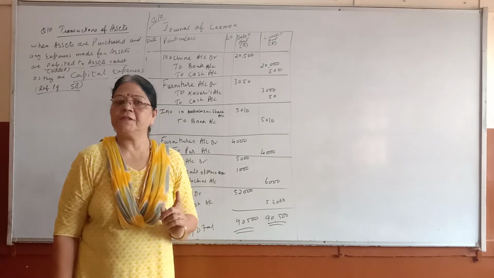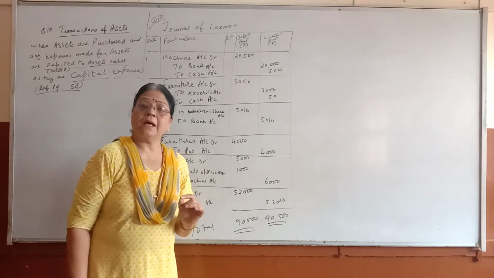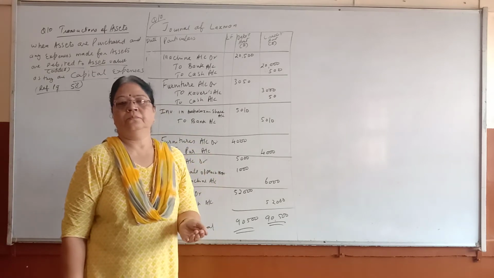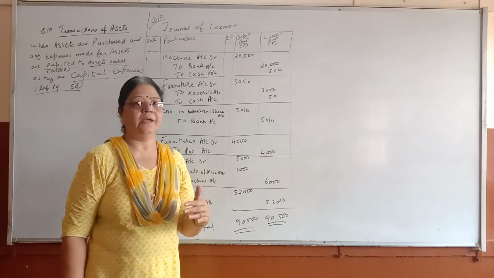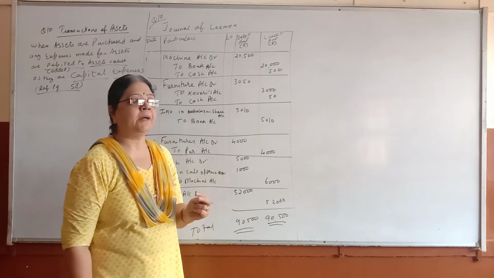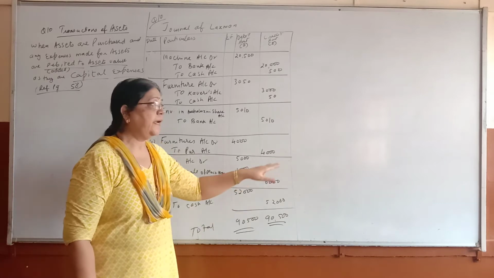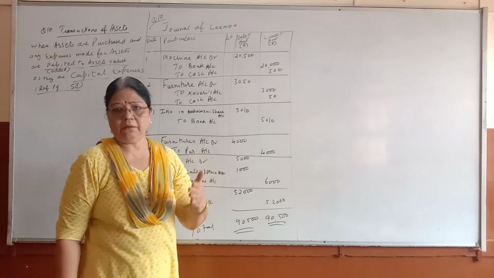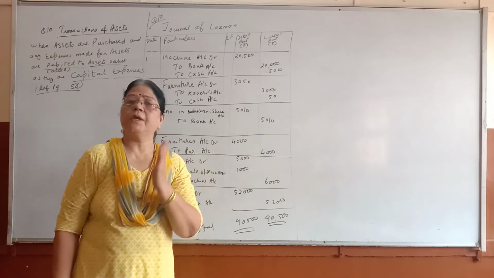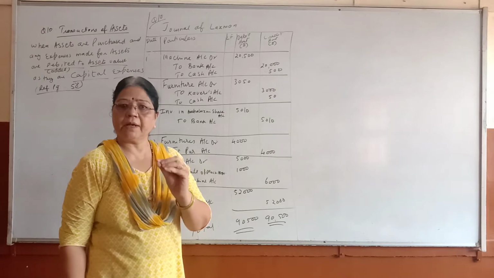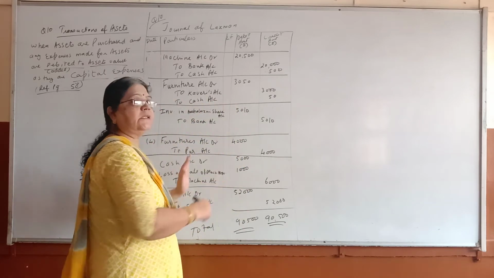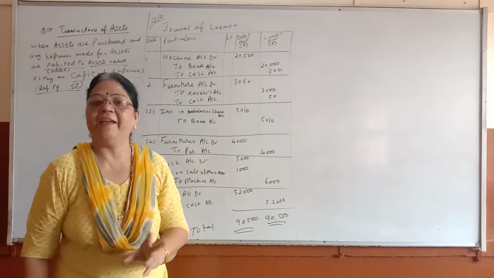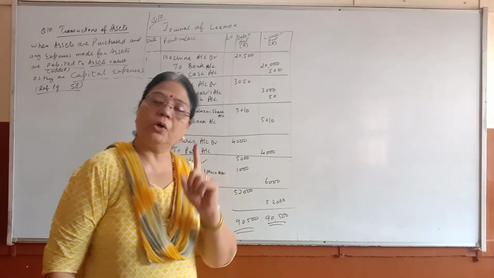because I have given you in the first chapter, capital expenses are those expenses which are not regular in nature. It is not every month or every year. For example, suppose I purchase my washing machine, LED TV, then that LED TV, I have to bring from the shop to my house, carriage I have to give, then the technician I have to give, whatever I have to pay. Then once it is fixed, it will be used for more than 1 year. It will be used for 5 and 10 years, but then more than 1 year.